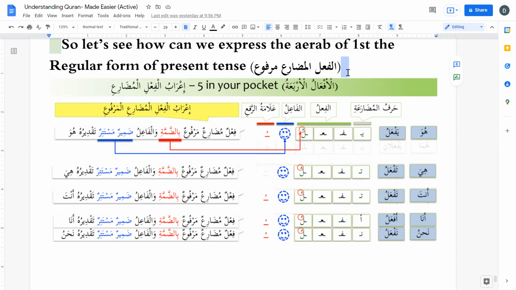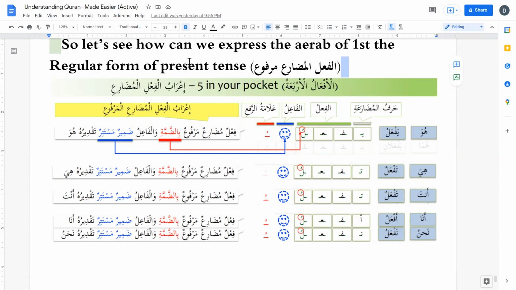So I'm again recording the rest of this lesson 24. And in lesson 24, we were learning how to express the I'rab of different forms of present tense. So far we are on the regular form of present tense, and in the regular form of present tense we have three different categories in the present tense conjugation.